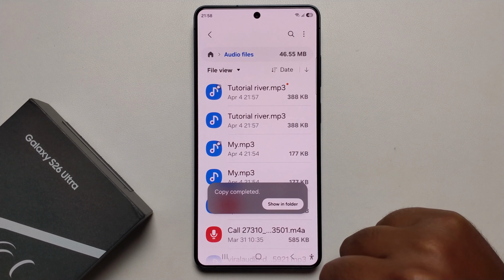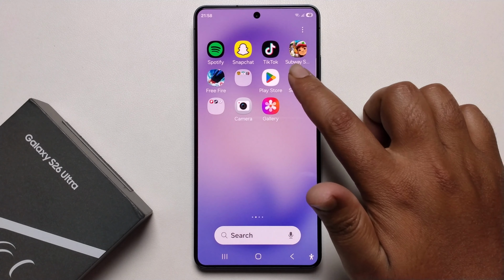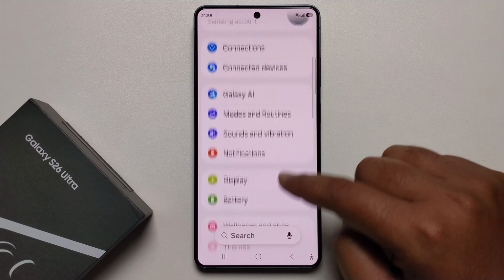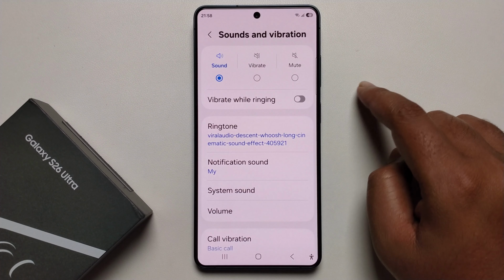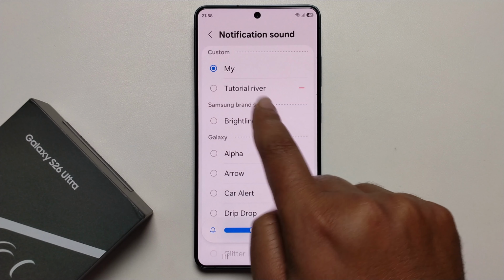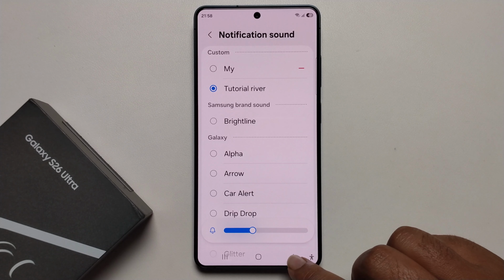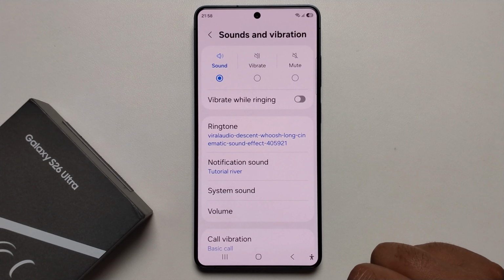Now the copy is successfully complete. Go back and reopen settings, go to sound and vibration, notification sound, and I recently added this. Just select it, that's it.